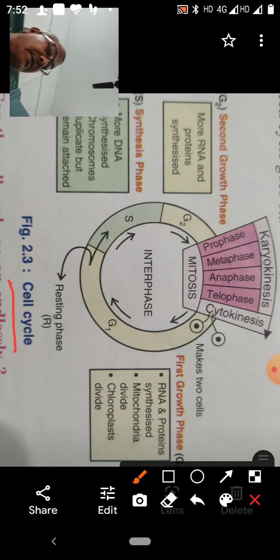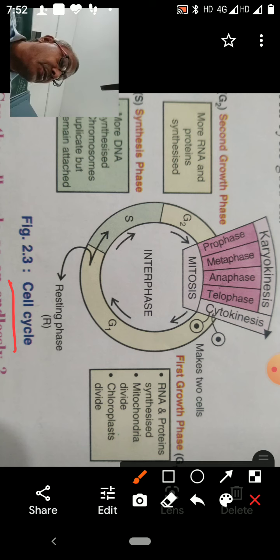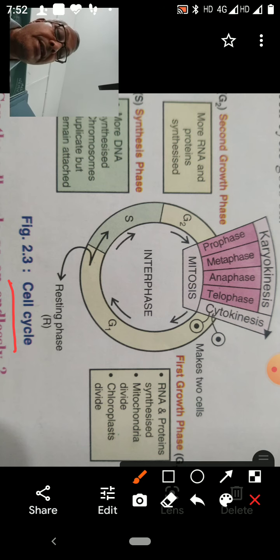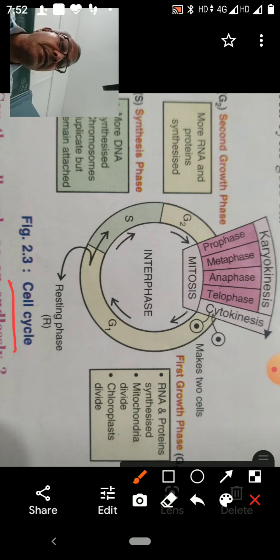The process continues in daughter cells also in cyclic form. The cell cycle includes two phases. One is the interphase and the other is M phase or mitosis.